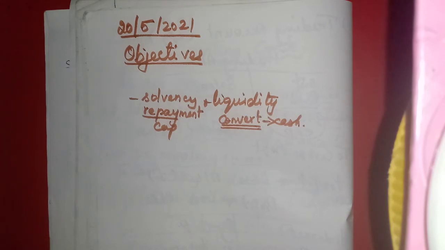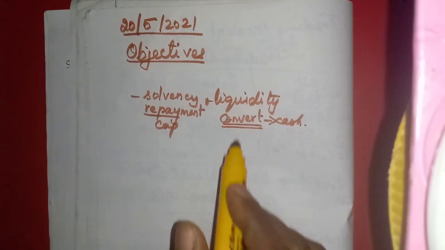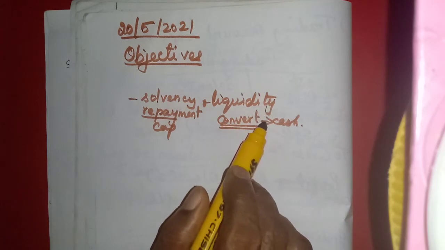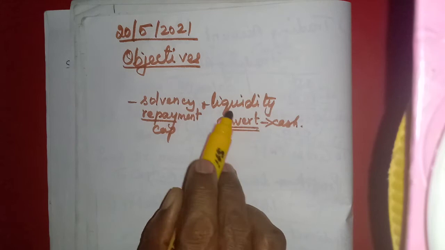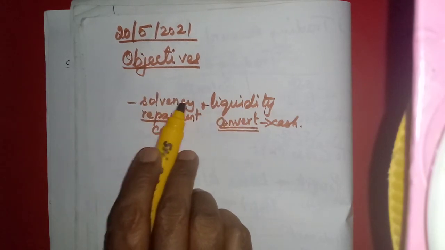Then, for example, the closing stock available in the business can be sold within one month, one week or two months, so we can convert that stock into cash. Then some credit customers, called debtors or sundry debtors, if they pay back their debts, are also current assets. That is the liquidity position of the business enterprise, which will be calculated. That is also one of the objectives.